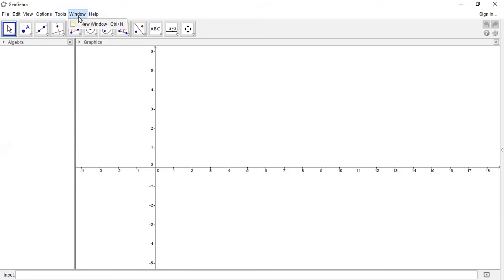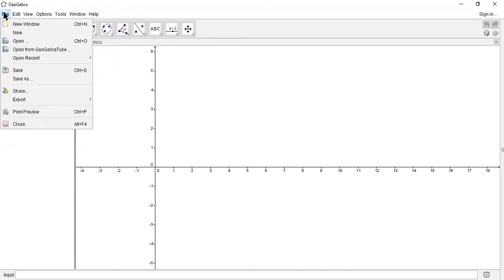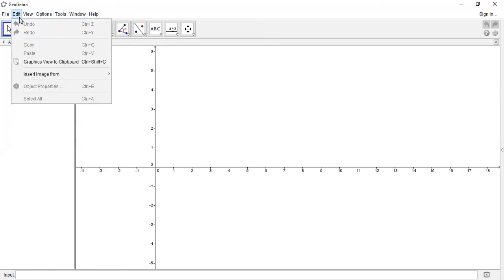The next is Windows. Windows is given there to change the view of your windows. Either it is a new window, or you can arrange all windows with different patterns, horizontal or vertical, or multiple windows can be arranged by using this. And the last one: every application or software has a help desk to get help about any commands, about the software, and about the user manual, and we can prepare the constructions. By using these tools we can work and prepare the construction.